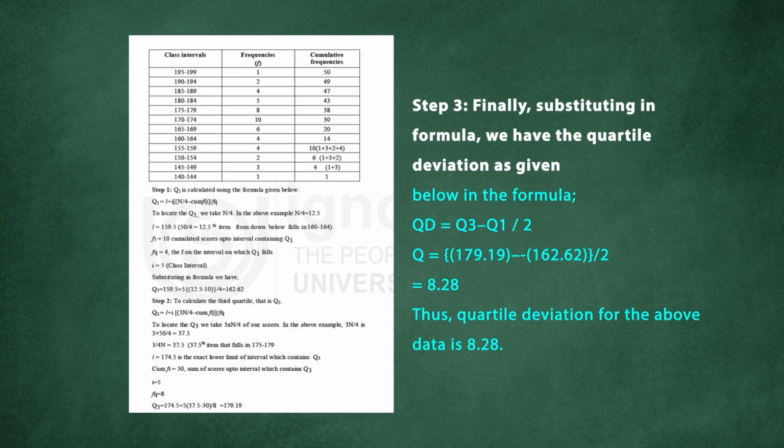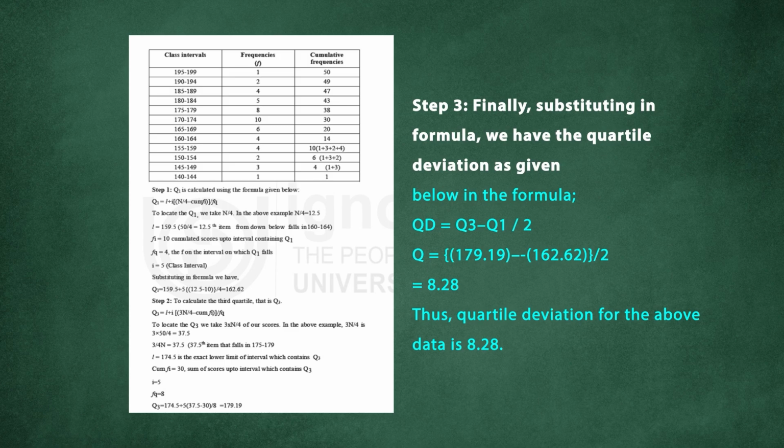By using all these things, you can get the Q1, and you can see the calculation. Q1 is equal to 159.5 plus 5 times the bracket of 12.5, which is n by 4, minus the cumulative frequency, which is 10, divided by 4, which is the frequency, and is equal to 162.62. So this is how you can calculate the Q1, and similarly you can calculate the Q3.